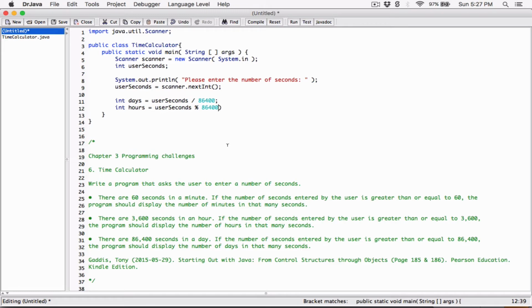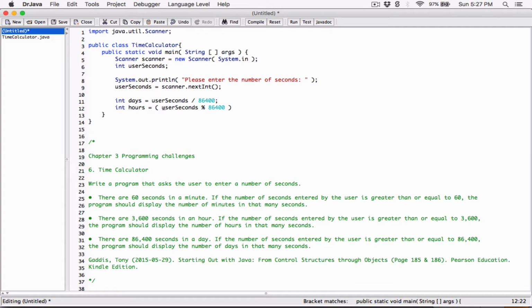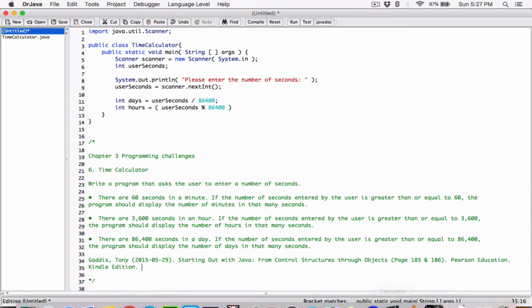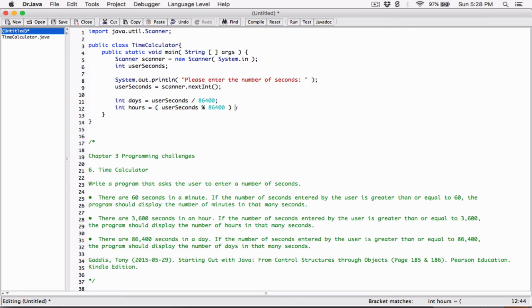After we've gotten the remainder, I'm going to surround this with parentheses because I want that to be calculated first. It's user seconds modulus 86,400. It's going to divide user seconds by 86,400 and give us a remainder, not the answer, the remainder. Now we want to divide this remainder by 3,600 to see if we can get the hours. So over here, I'm going to divide that by 3,600, like this. And this is going to give us the hours.